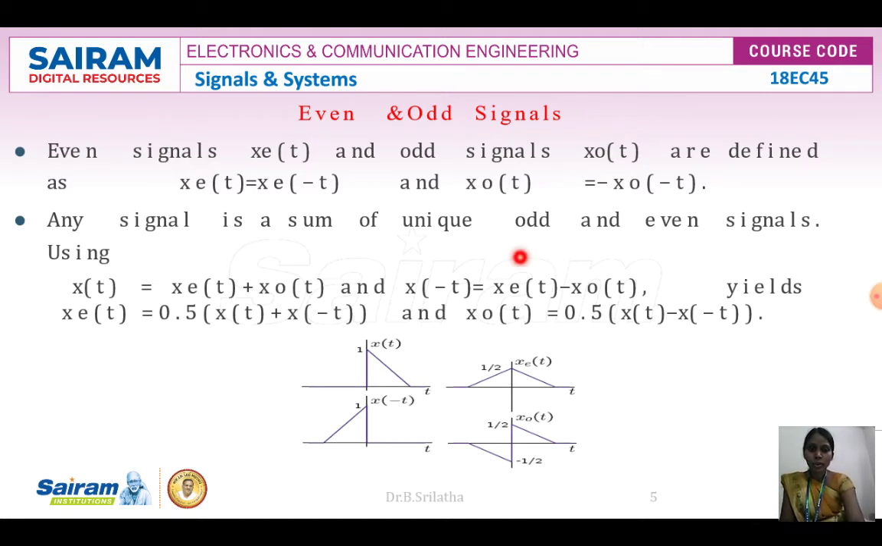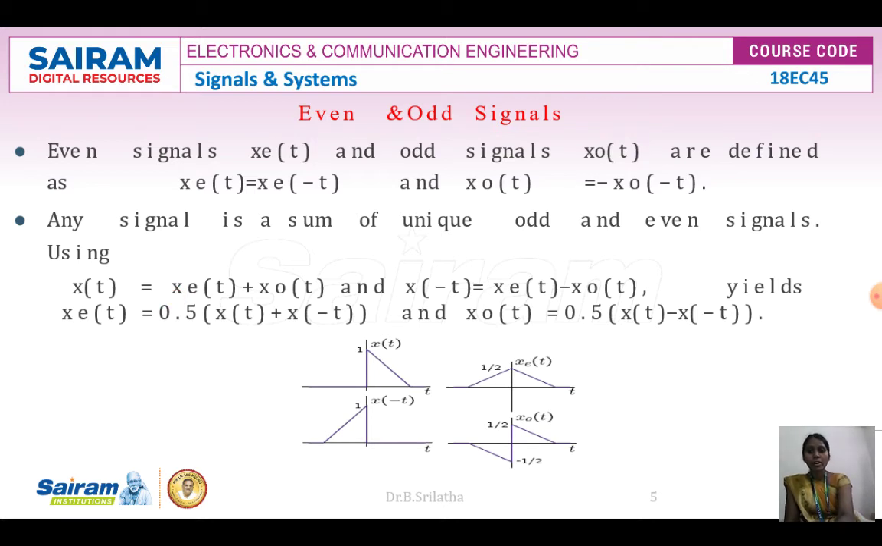So if I want to find xe of t, I want to add these two signals. If I add those two signals, x of t plus x of minus t, this term and this term will get cancelled. We'll get 2 into xe of t. So xe of t is nothing but 1 by 2 into x of t plus x of minus t. Here they represented it as 0.5 into x of t plus x of minus t, that is, 0.5 is nothing but 1 by 2.